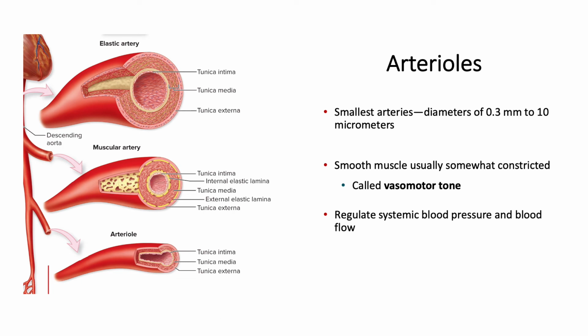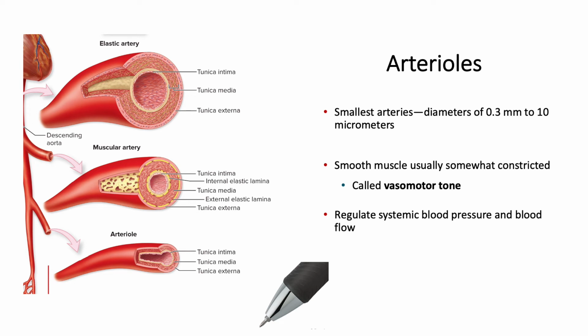And finally, we have the smallest of our arteries, the arterioles. These have diameters that range from 0.3 millimeters to 10 micrometers. 0.3 millimeters, for example, would be this needle-tipped pen. You can buy these on Amazon. This is a 0.3 millimeter pen tip, so very fine. And for this reason, these arterioles, they're so small, they're not named.